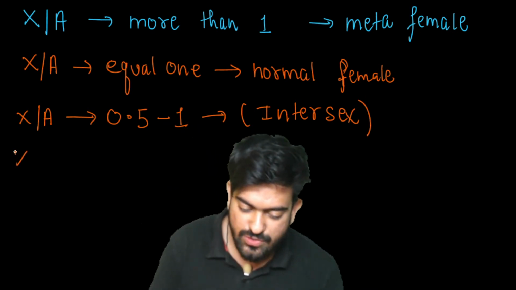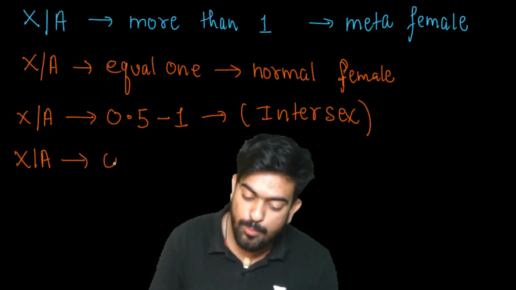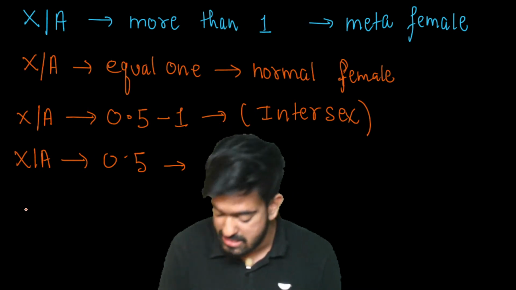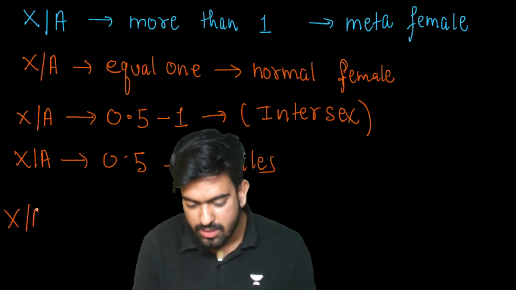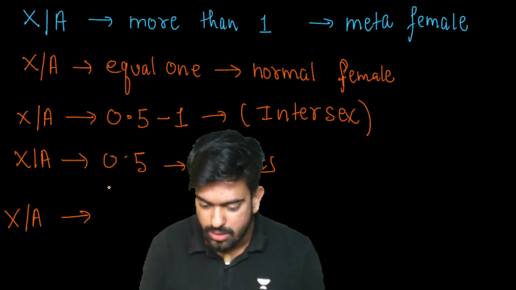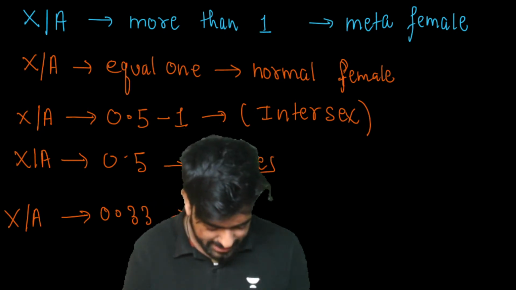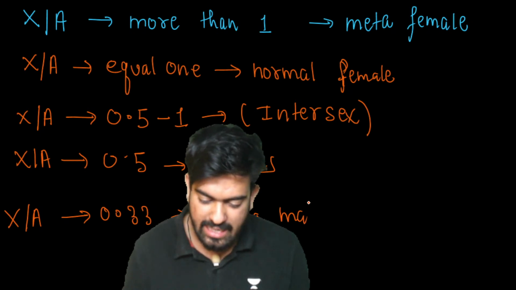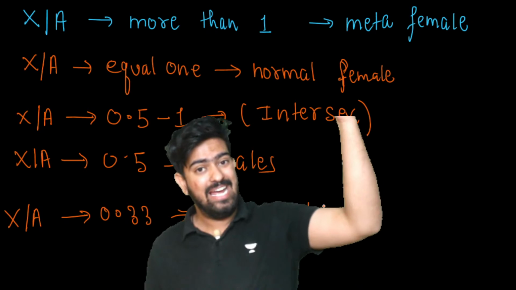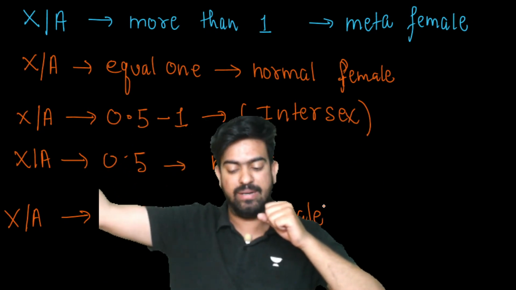Next we have X upon A. If the ratio of X upon A is 0.5, then we will have males. And if the ratio of X upon A is 0.33, then this will be known as meta male. Any doubts anywhere to anyone? See, I'm repeating again. If the X upon A ratio is more than 1, then we will have meta-female.